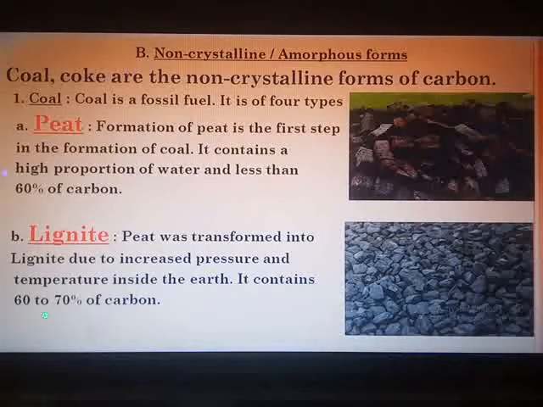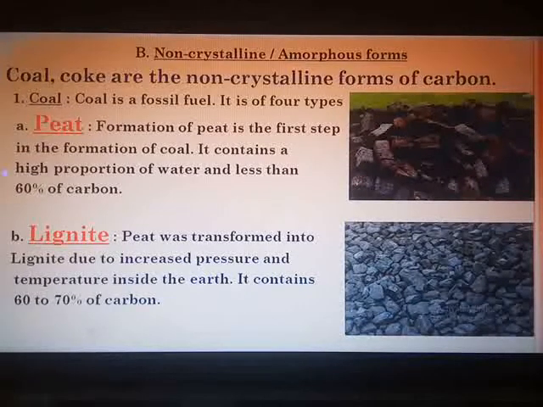As you all know, coal occurs in the solid state and is of four types. The four types are, first peat, second lignite, third bituminous coal and fourth anthracite. Now these are the four steps in the formation of coal. You know that it is a non-renewable fossil fuel, takes many years for its formation, and is formed in different steps.